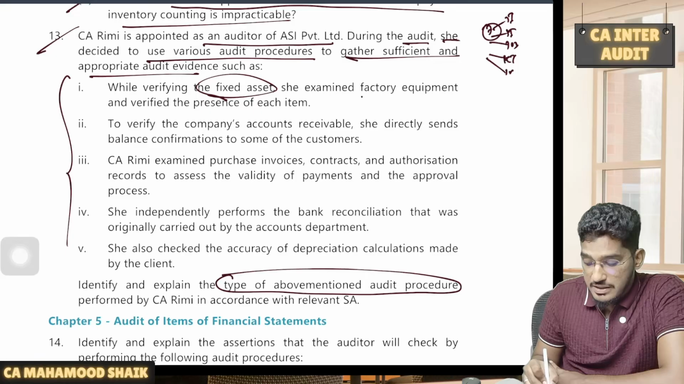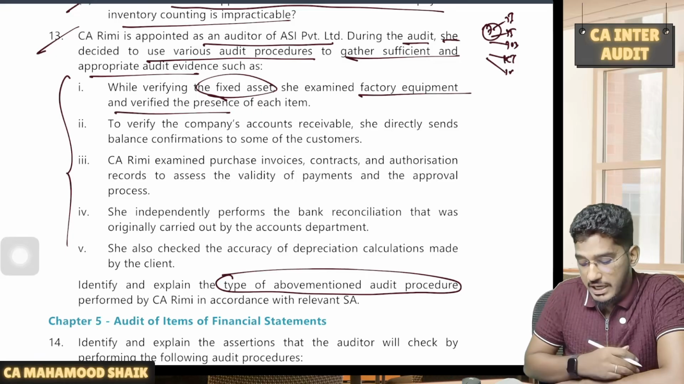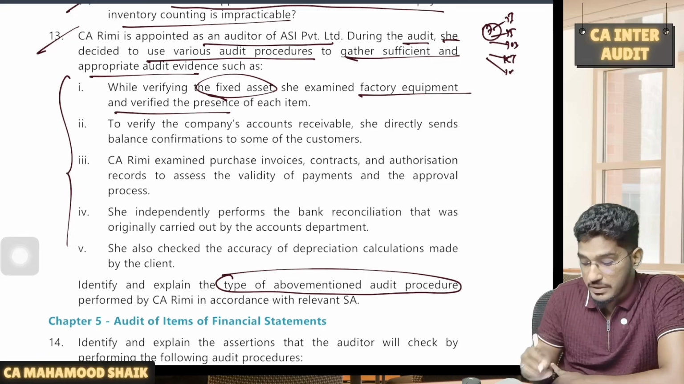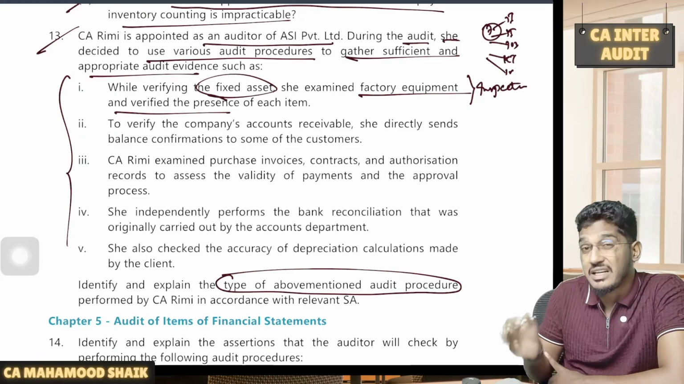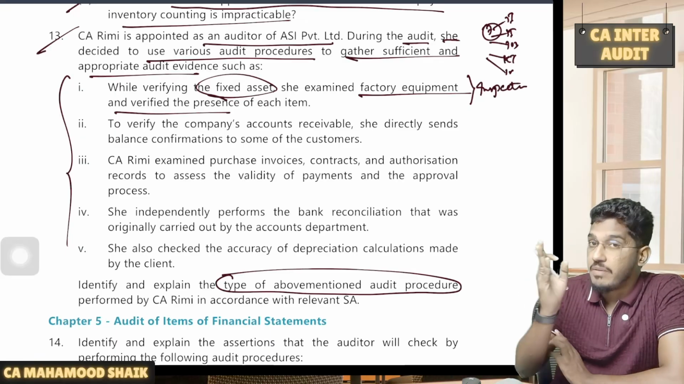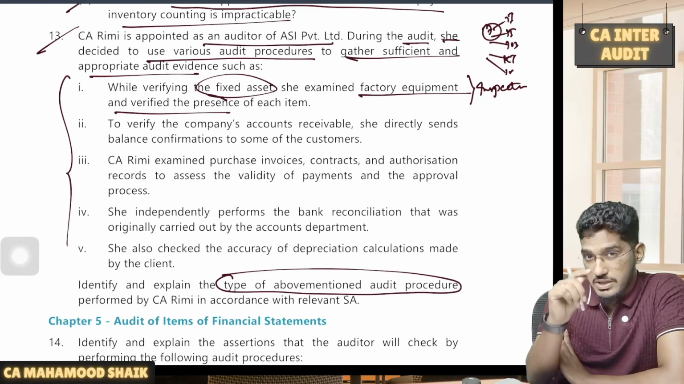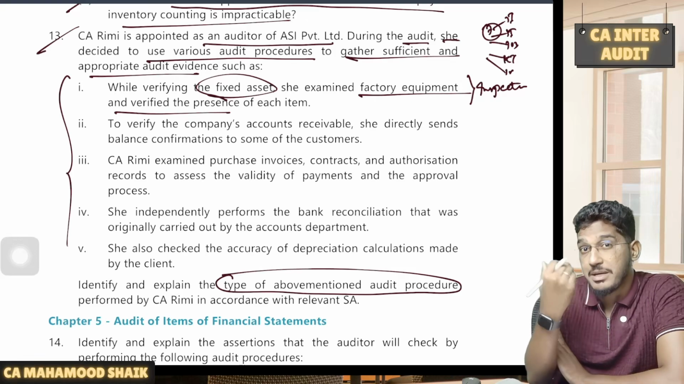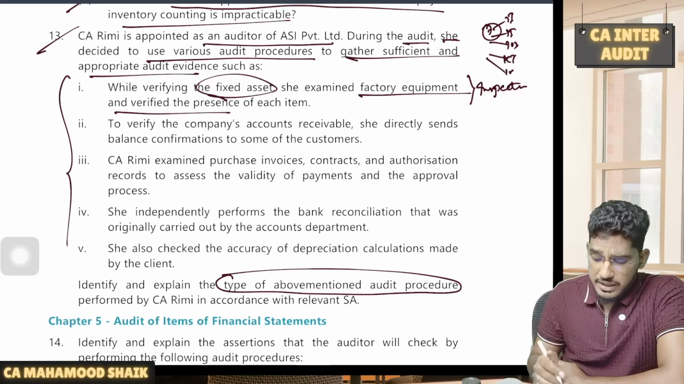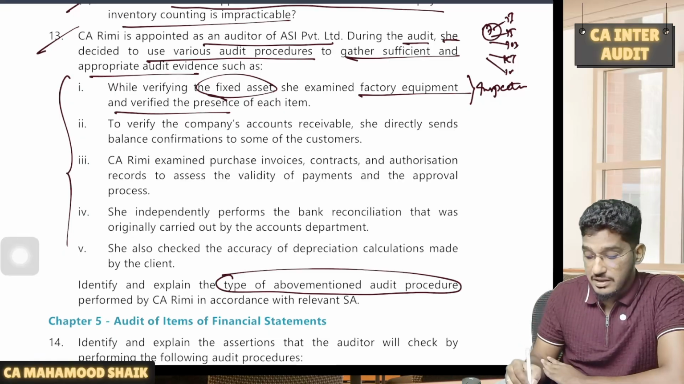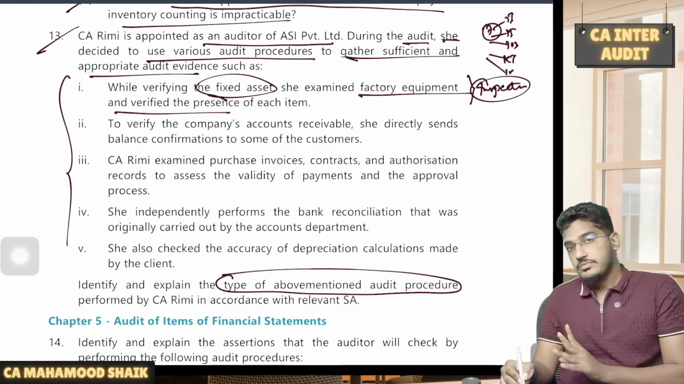While verifying the fixed asset, she examined the factory equipment and verified the presence of each item. See, this is inspection. Here many students will give the wrong answer. They will write observation. No, guys. Why? Because if you look at the inspection definition, inspection means a documentary examination or physical examination of an asset. So here, the auditor is physically examining the asset. That also will fall under inspection.